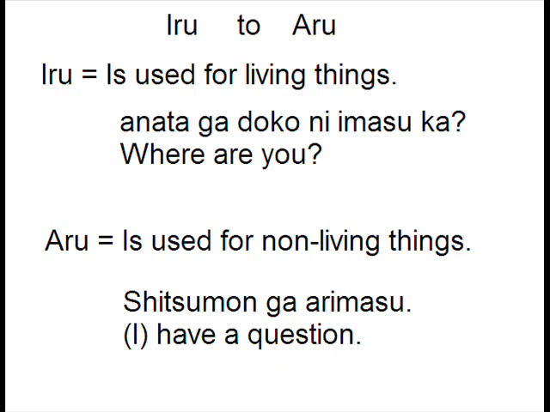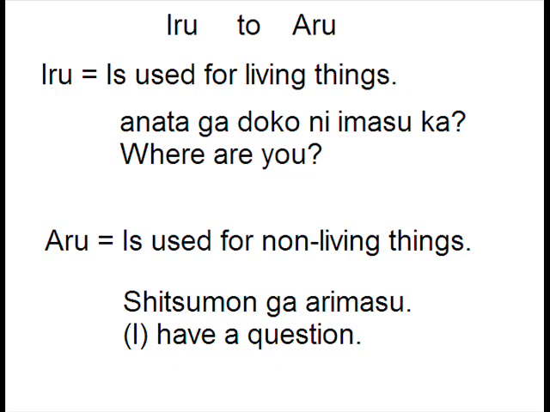When you add the masu form to iru, it becomes imasu. あなたが, you; どこに, where; いますか, are, question mark. So, あなたがどこにいますか? Where are you?